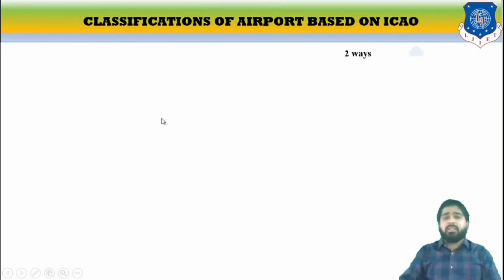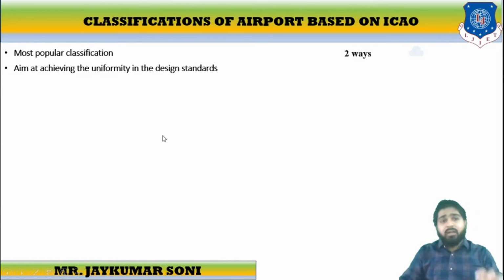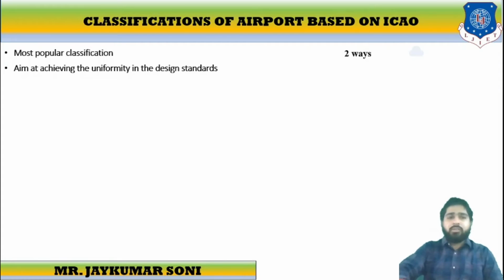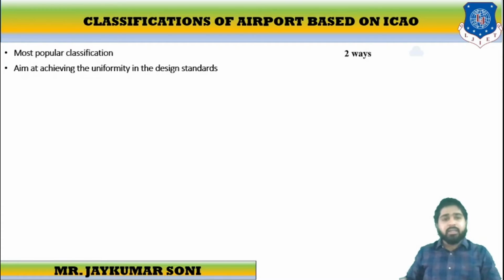Then comes the classification based on ICAO, the International Civil Aviation Organization. It is one of the most popular classifications, and the aim of this particular classification is to achieve uniformity in the design standards. So ICAO stands for International Civil Aviation Organization. It is one of the most popular organizations. It aims to achieve uniformity in the design standards.